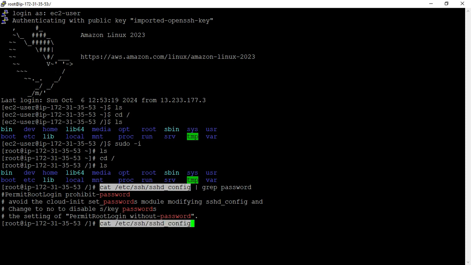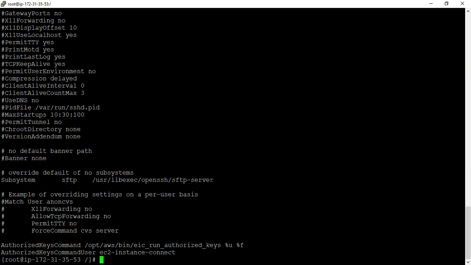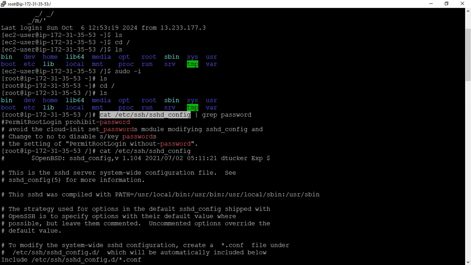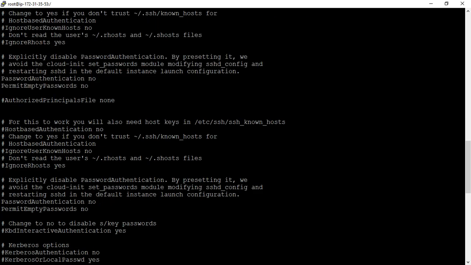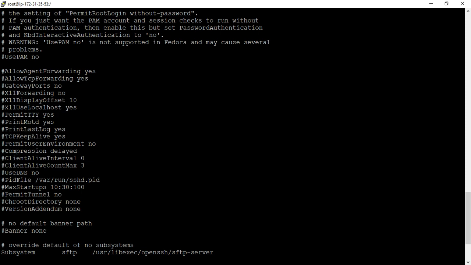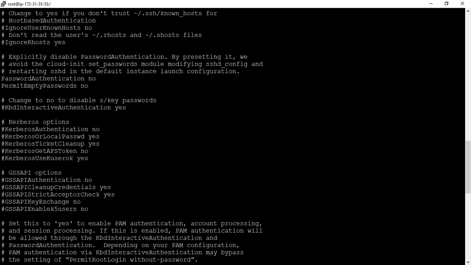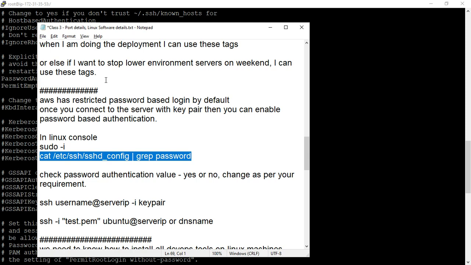Okay, that's why you need to allow the password authentication, then it will work. So this is the file and you can see all the details. The point is password authentication is not allowed by default, and you need to change it. See, permit user environment. You can find it by using grep: permit empty password no, password authentication no, right? You need to change this option to yes, and then it will work. Okay, this way it can work.